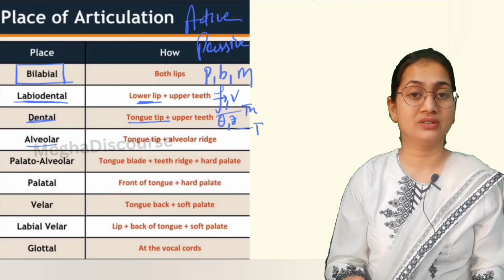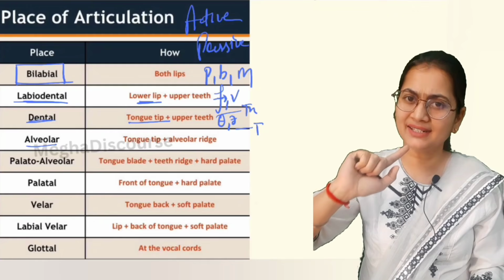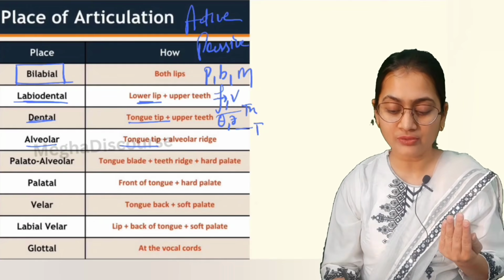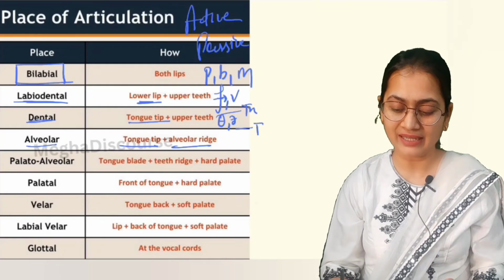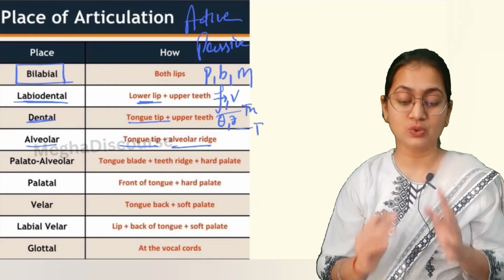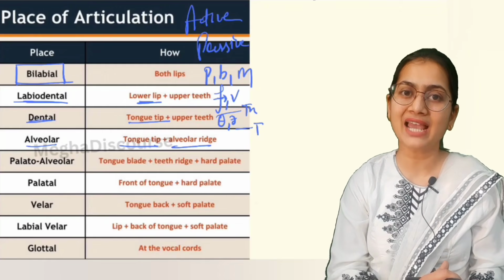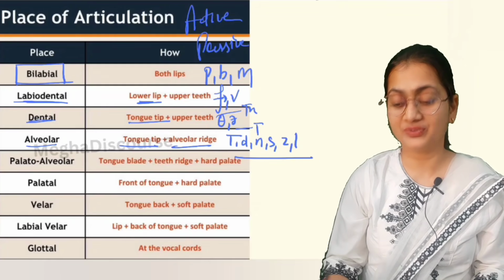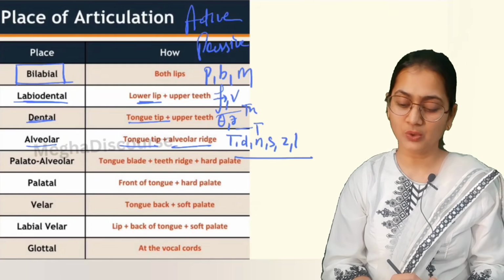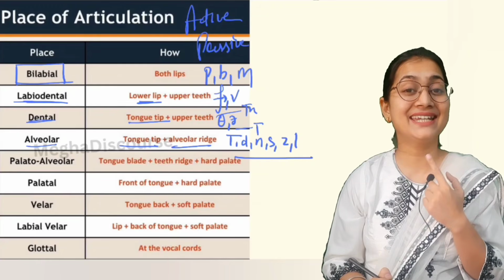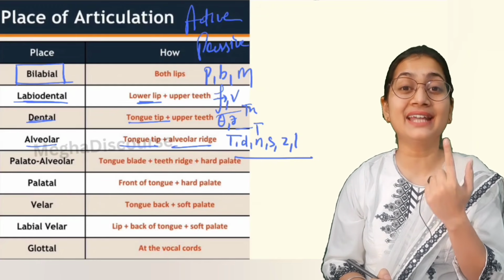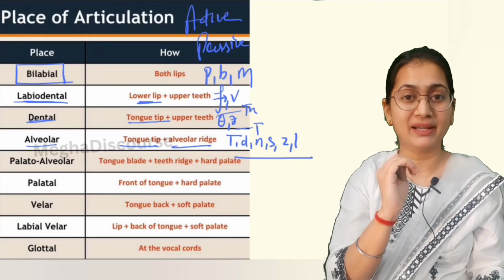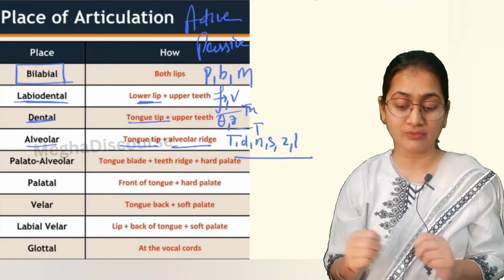Now what is alveolar? Alveolar is behind the teeth but before the hard palate. So this is your alveolar. In alveolar we use the tip and front of the tongue and the back of your teeth. In English we have t, d, n, s, z, l. These six sounds are your alveolar sounds. Like we have tide, ta, ta. When you are saying ta, your tongue is moving towards the alveolar ridge, before the hard palate but after your teeth ridge. That is what we call alveolar.